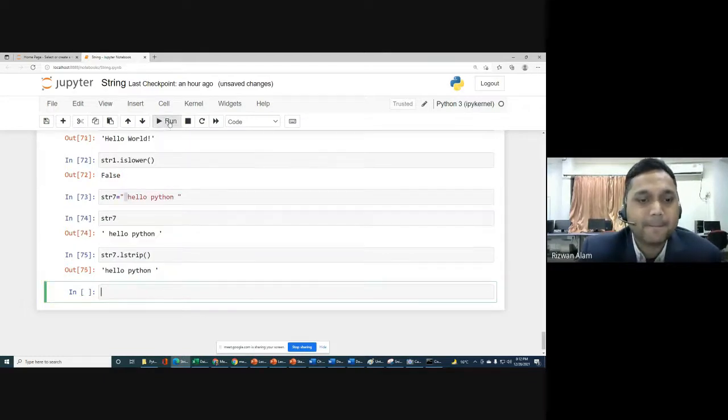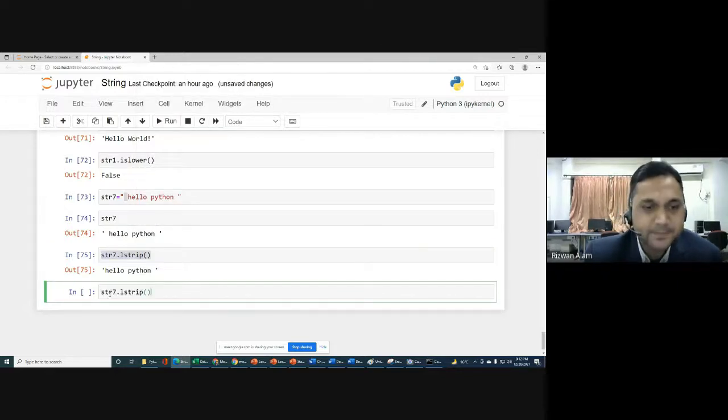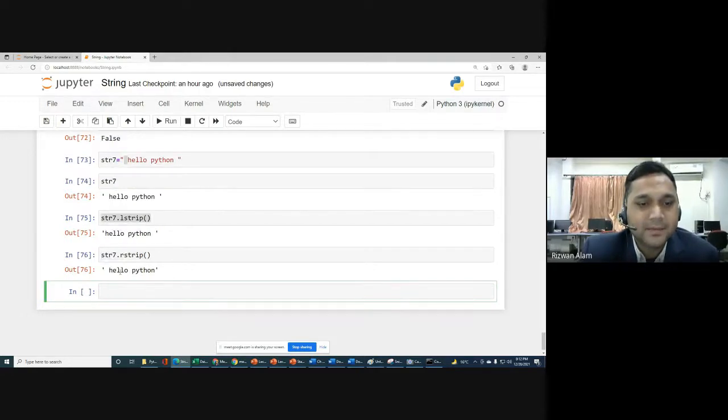Okay, so then you can see that the space just before hello was removed. If you want to remove the space on the right of the string, that we can remove with the help of rstrip. It means that we can do it. Okay, so in str7 only the right